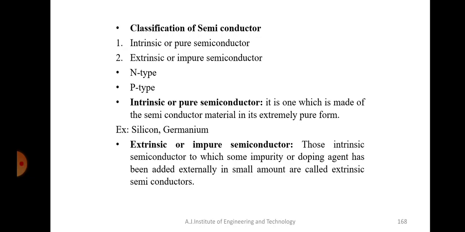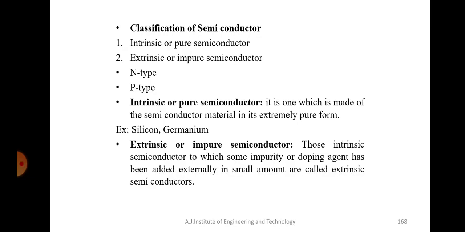So first, what is an intrinsic semiconductor? Intrinsic semiconductors are the ones which do not have any impurities present in them, right? They are also called pure semiconductors or I semiconductors. Examples are silicon and germanium, which do not contain any other element added as impurities.